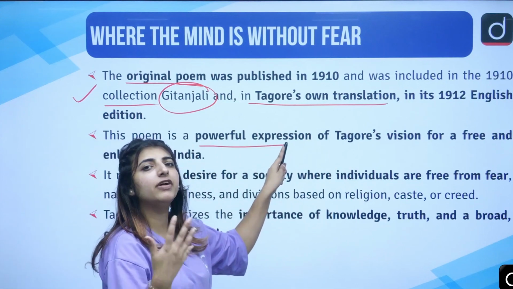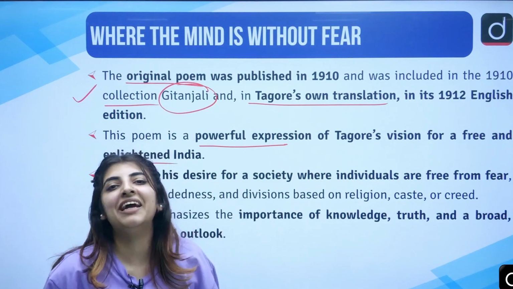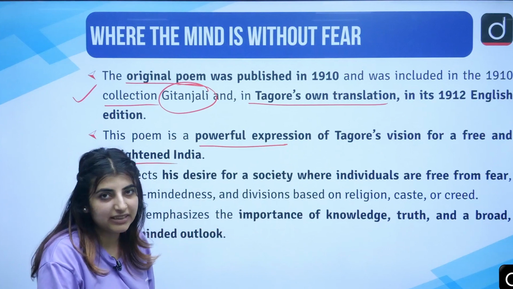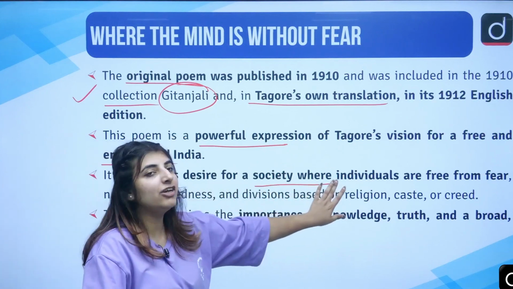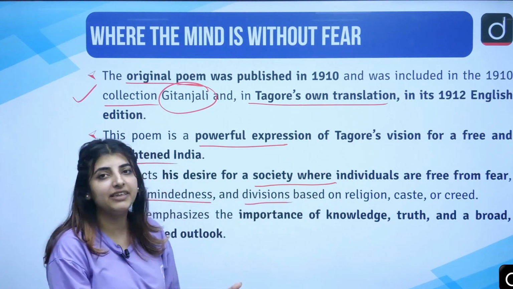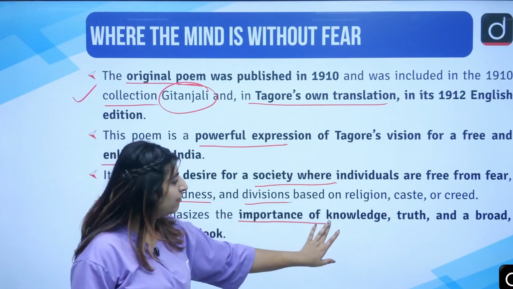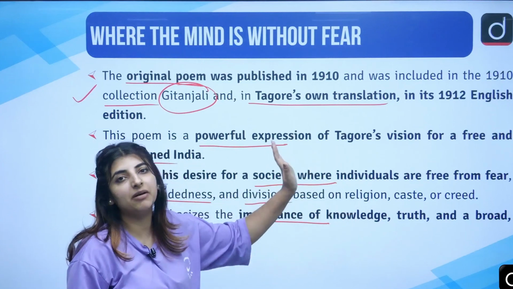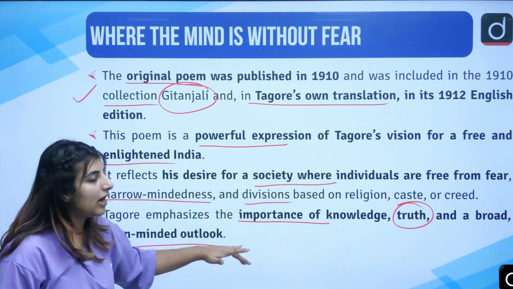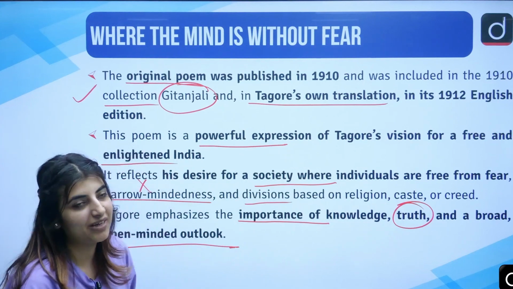It's a powerful expression of his vision for a free and enlightened India, and of how he sees a place where the mind is without fear, where people are not at all scared or afraid of certain things. A society where individuals are free from fear, narrow-mindedness and divisions based on religion, caste, creed, sex, gender, etc. So he talks about those very things. He emphasizes the importance of knowledge, that with knowledge you will become a person who is less scared, along with truth and a broad, open-minded outlook which will remove the narrow-mindedness from your own self if you move on that very path.